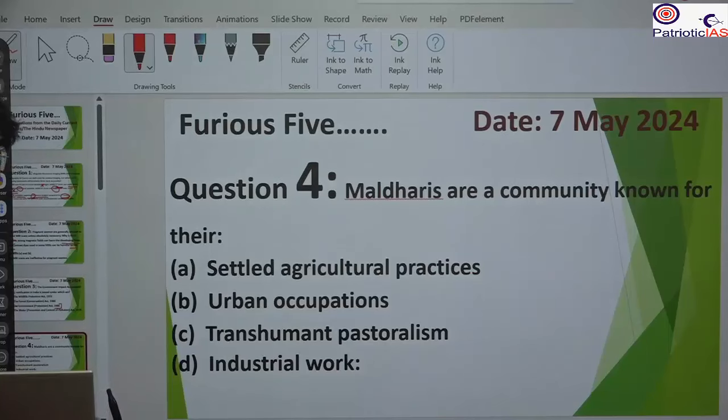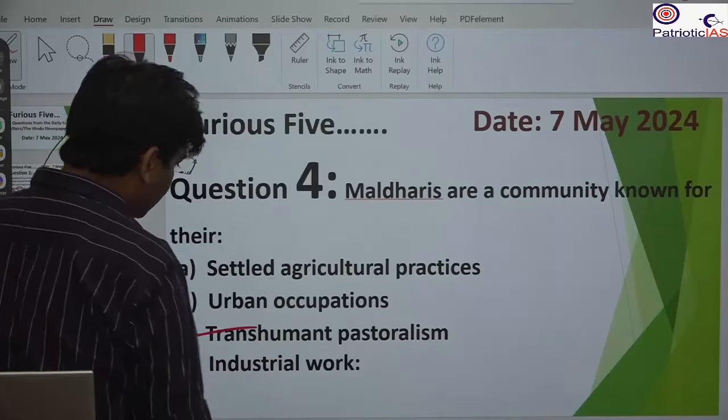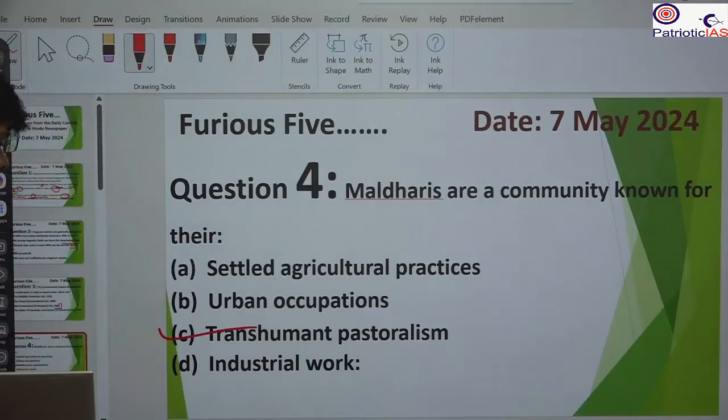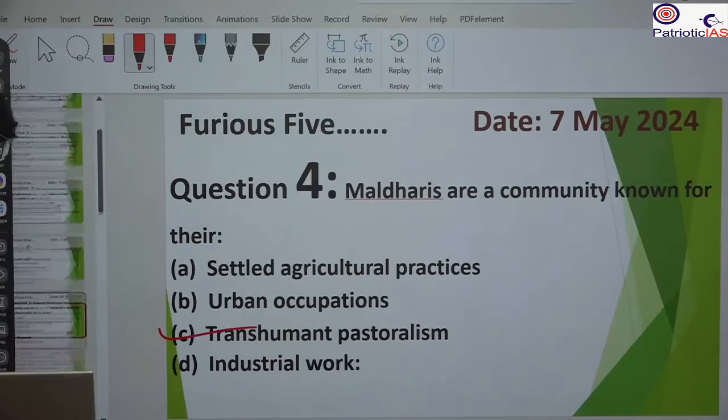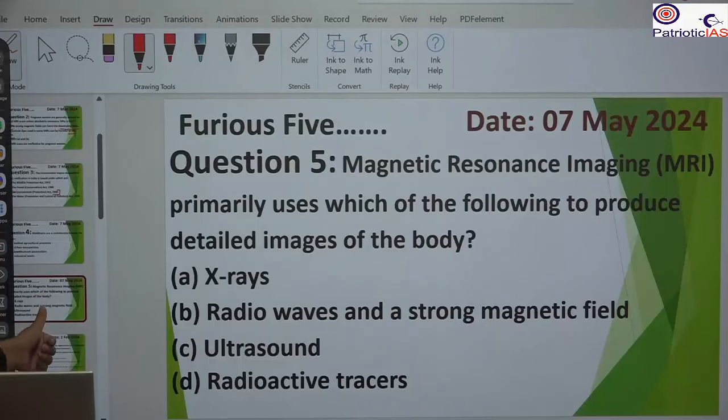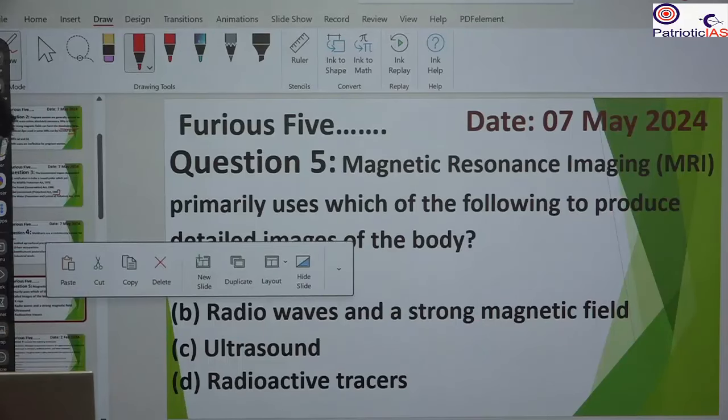Maldharis are a community known for settled agriculture practice, urban occupation, transhumant pastoralism, or industrial work. Here we saw that they are known for transhumant pastoralism. So C is the correct answer. Maldharis are mostly in western India.